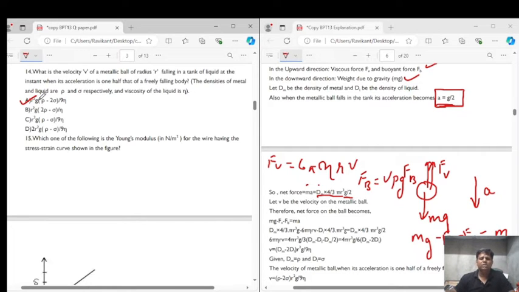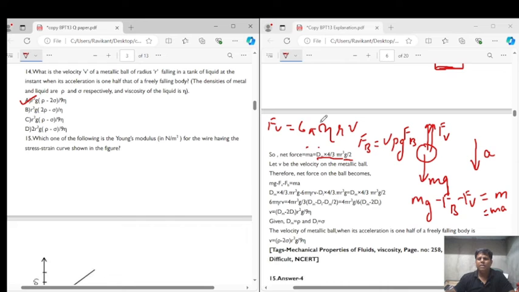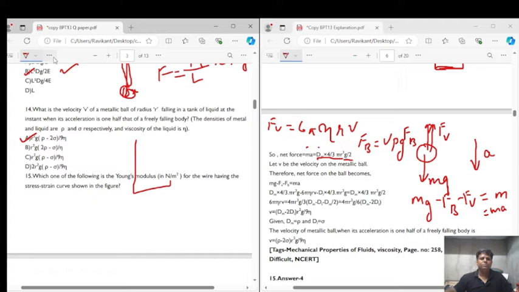Again, this is simple concept based. If you draw the free body diagram, we can easily get the equation. What is the free body diagram? When the body is falling in a container and interacts with the liquid, the very first force we know is the weight.